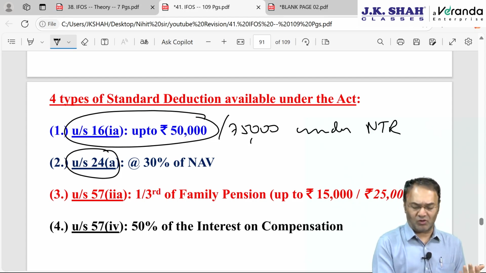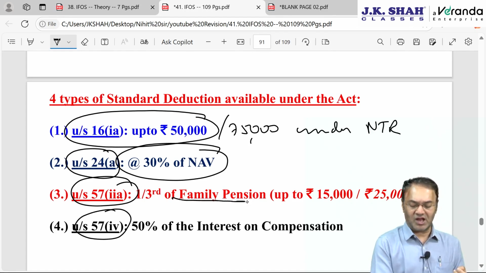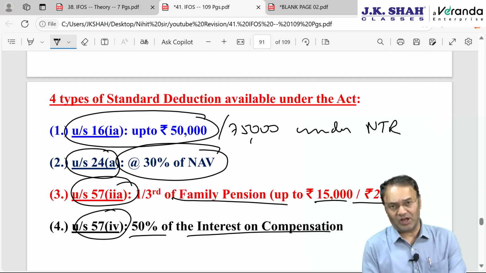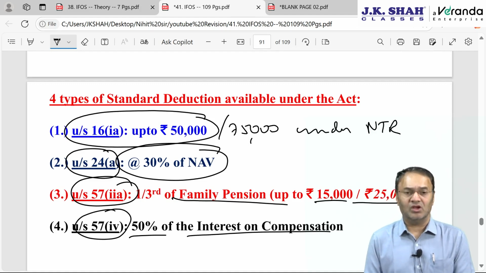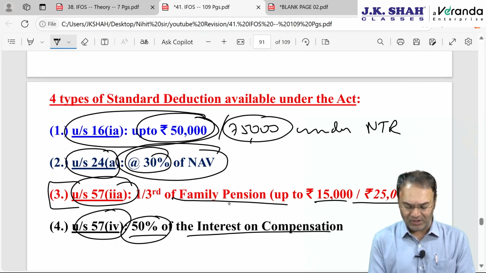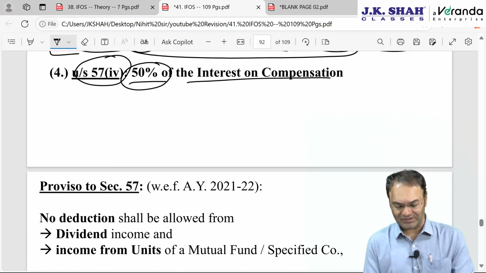IFHP section 24 clause A, 30% of net annual value. 57 clause 2A and 57(4), this is standard deduction from family pension up to 15 or 25,000. And standard deduction from this. 4 types of standard deduction are allowed. Okay, some places it is in percentage form, some places it is in the form of amount, and family pension is a combination of amount and percentage, 33 1/3 or 15 or 25,000, whichever is less.